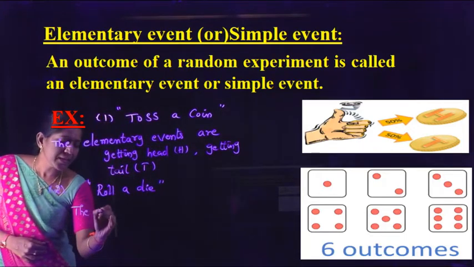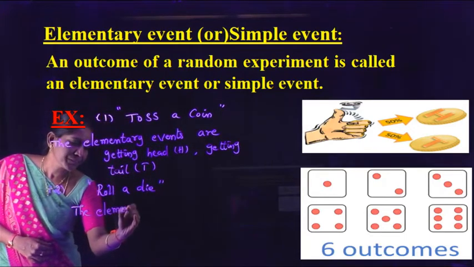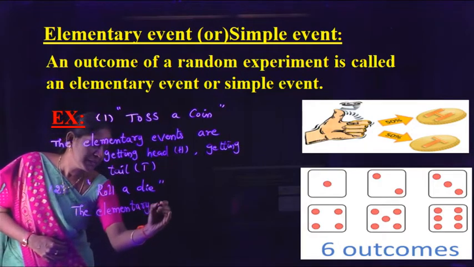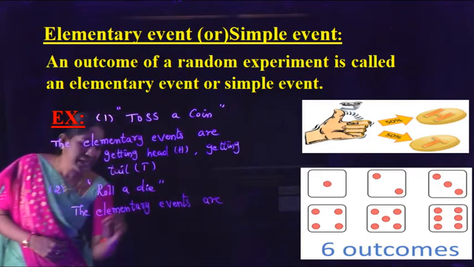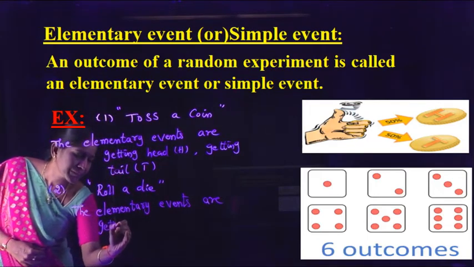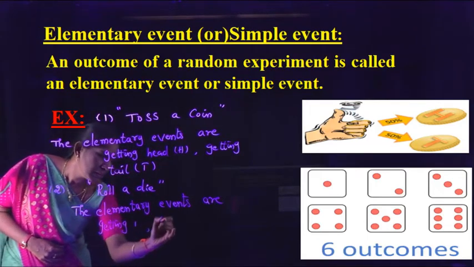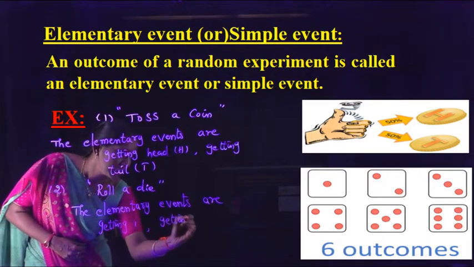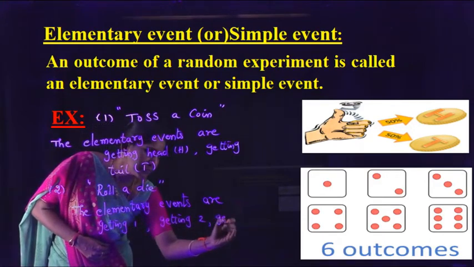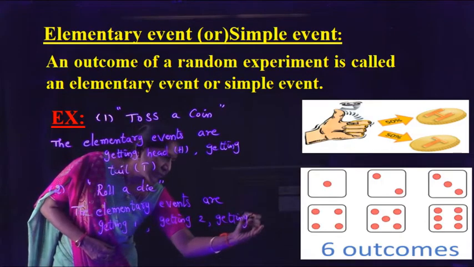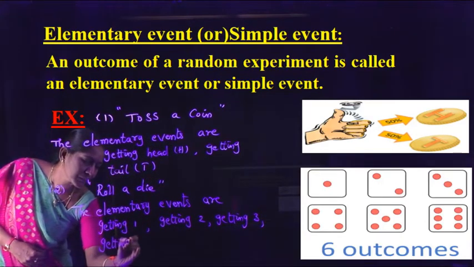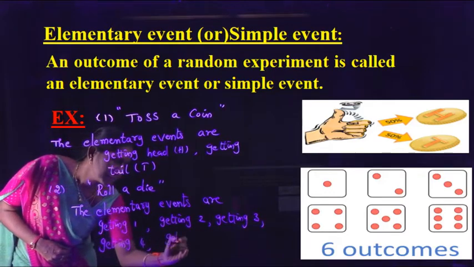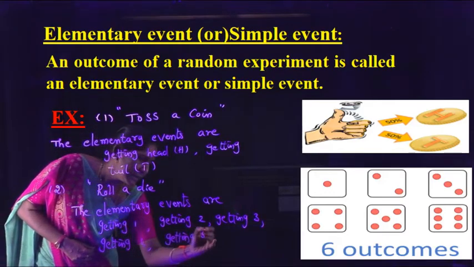The elementary events are getting 1, getting 2, getting 3, getting 4, getting 5 and getting 6.